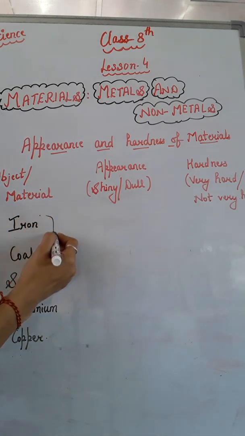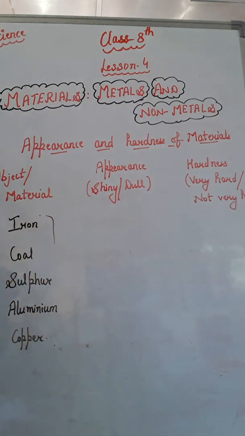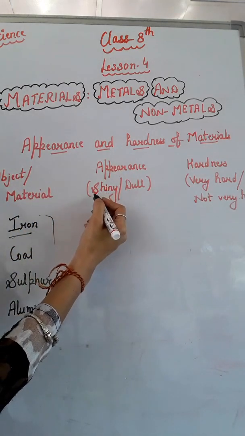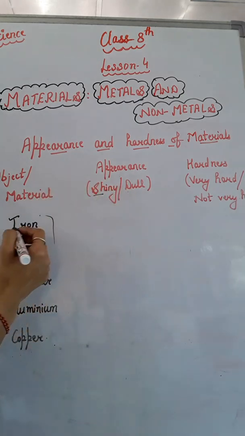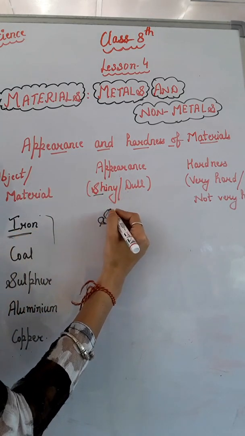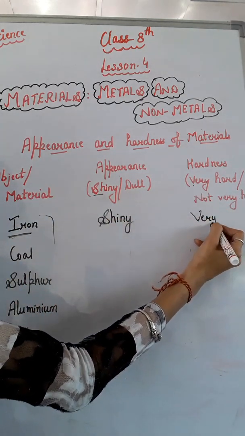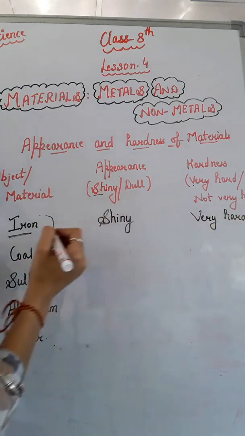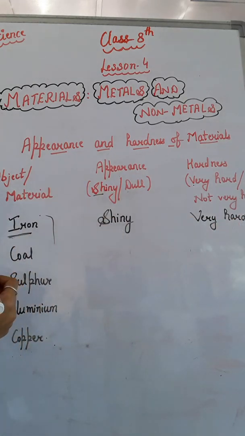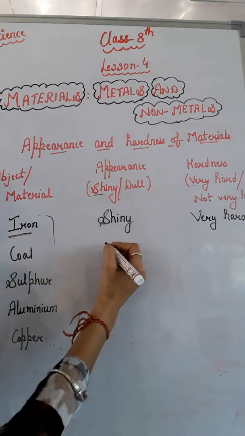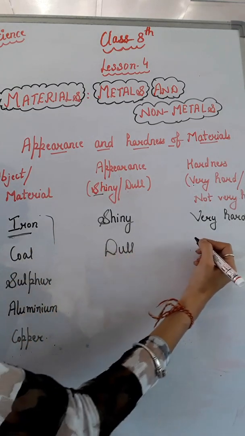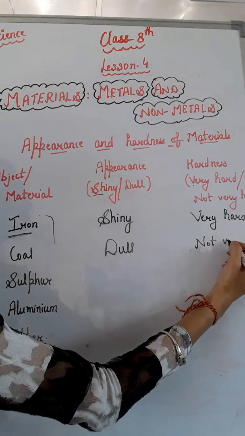Here are some materials or objects. Let's understand their appearance and hardness. First example is iron. As you know, appearance means whether the material is shiny or dull, right? Iron is shiny in nature and iron is a very hard material. Next is coal. Coal is not shining. Coal is a dull material and it is not very hard.